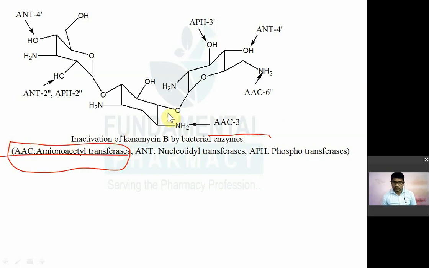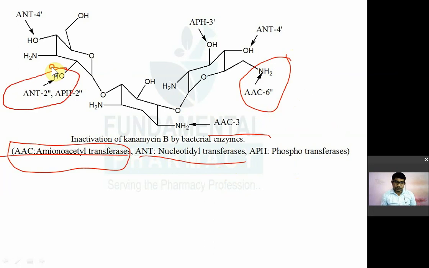तो ये क्या करता है अमीनो एसिटाइल ट्रांसफरेज, जैसे यहाँ पे ये अमीनो ग्रुप को रिमूव करते हैं. आपको बैक्टीरिया और एक एंजाइम प्रोड्यूस करता है. There are different enzymes produced by bacteria to inactivate these aminoglycosides. So the second one is ANT, that is nucleotidyl transferase. So what will it do, ANT? It will attack on this hydroxyl group and remove it. The third enzyme produced by bacteria is a phosphotransferase. Okay? So that is nothing but APH. So they will also act on a hydroxyl group.